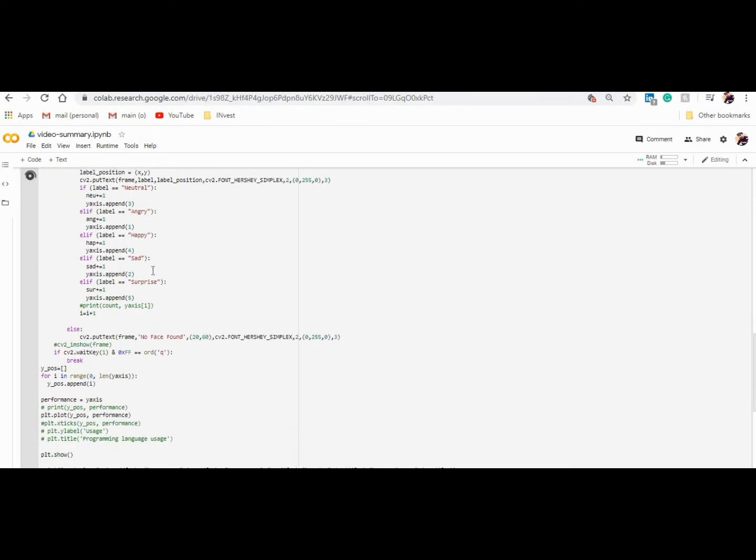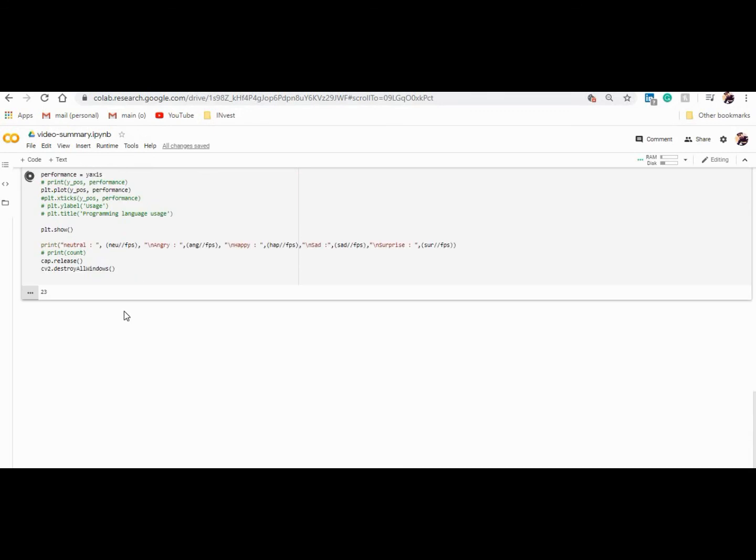I have commented out the frame format because that would take a lot of space and may crash the program. So it's just going to run for a few minutes, and then it will show you the final output with the graph of emotion sentiments.